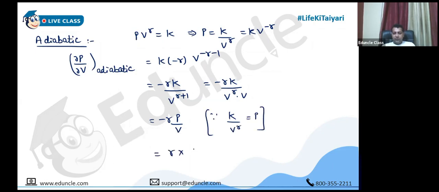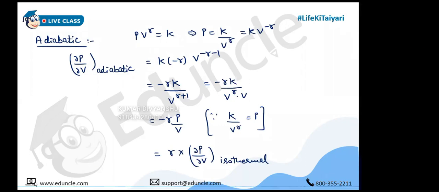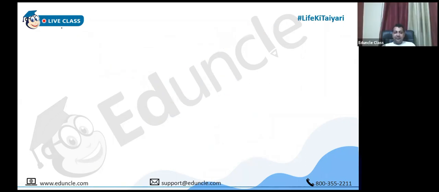That is gamma into ∂P/∂V isothermal, isn't it? Because minus P by V is the slope of isothermal. So the slope of the adiabatic curve is gamma times the slope of the isothermal curve. And we know that gamma is always greater than 1. It means the slope of the adiabatic curve is always greater than the slope of isothermal. Clear? Yes, sir.